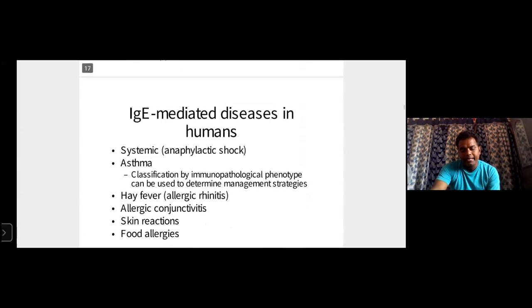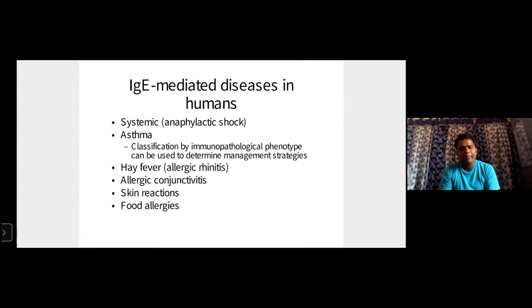Okay, and what are the IgE mediated diseases in humans? What are the diseases human beings suffer from? Systemic, this is called anaphylactic. These anaphylactic reactions will be there, and for example, asthma.